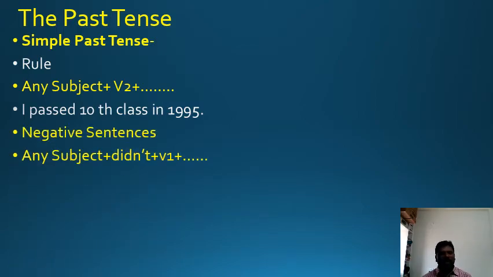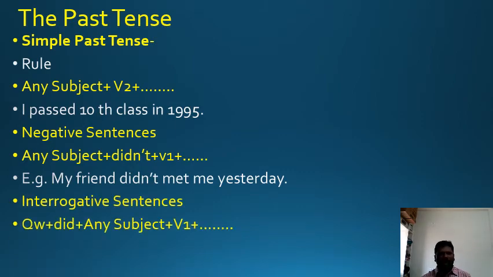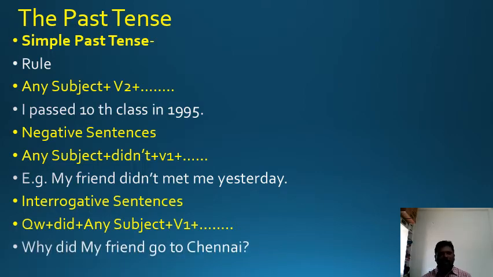Negative sentences. Negative sentences are made by using did not. Any subject plus did not plus V1. My friend did not meet me yesterday. Interrogative sentences. Question word, did, any subject plus V1. Let us see the example. Why did my friend go to Chennai?